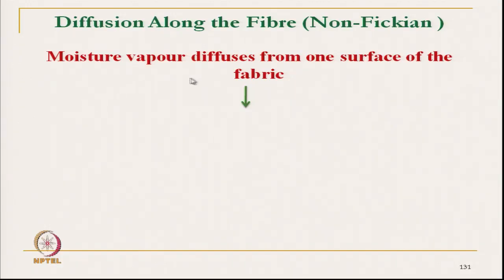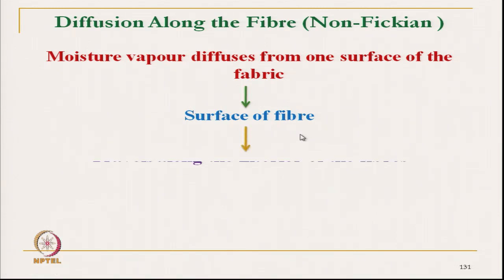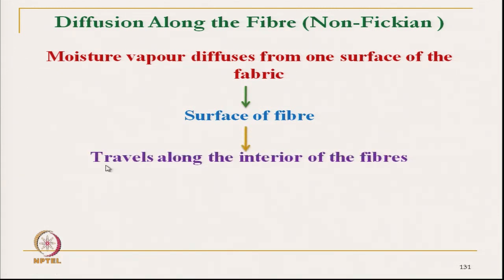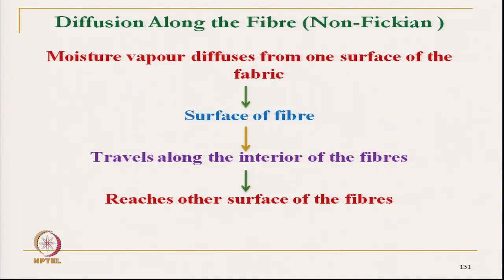So, moisture vapor diffuses from one surface of the fabric to the surface of the fiber. I am talking about the non-Fickian diffusion. It reaches the surface of the fiber, then travels along the interior of the fiber, reaches the other surface of the fiber, and from there it gets evaporated.